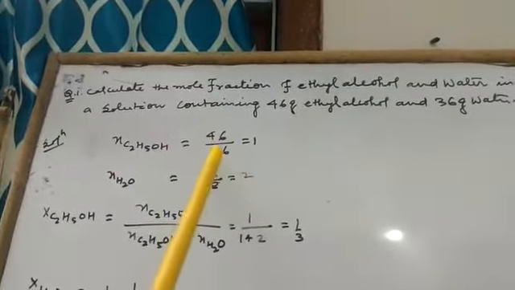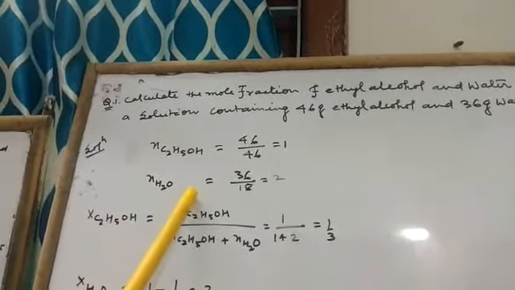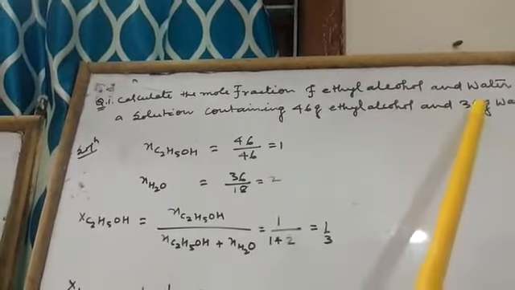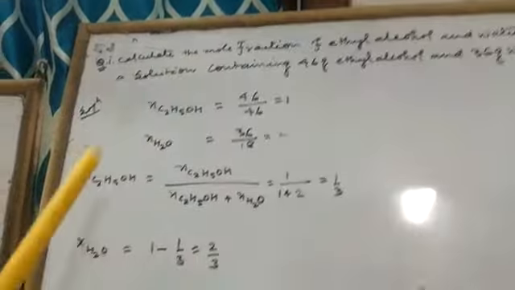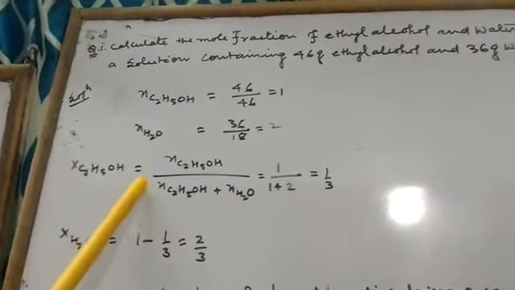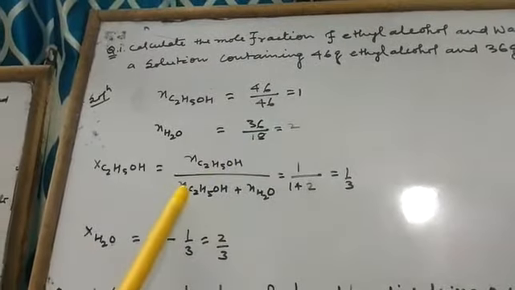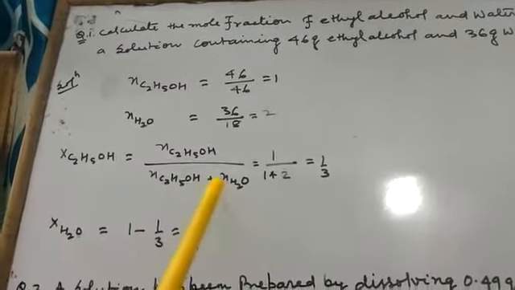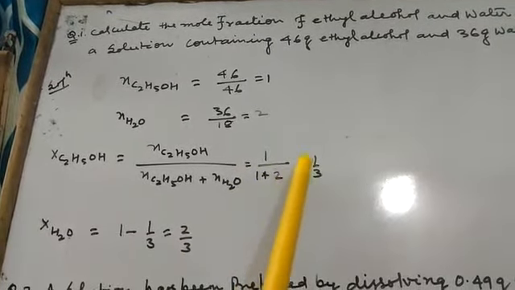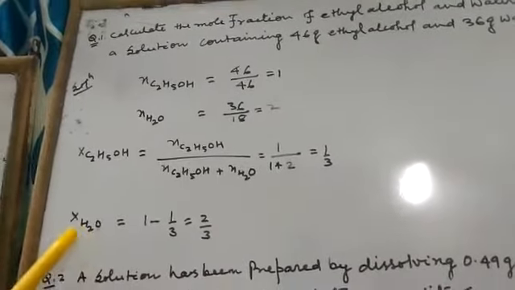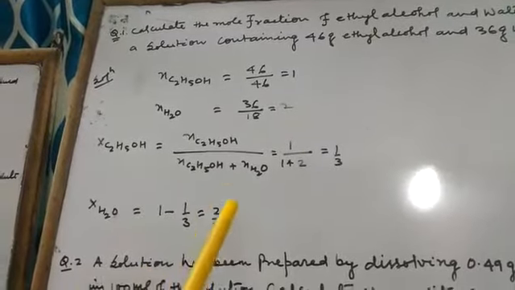So 46 by 46 equal to 1, and number of mole of water is 36 divided by 18, which is equal to 2. So mole fraction of ethyl alcohol is number of mole of ethyl alcohol divided by number of mole of ethyl alcohol plus number of mole of water, which is 1 by 1 plus 2, equal to 1 by 3. So mole fraction of water will be 1 minus 1 by 3, which is equal to 2 by 3.